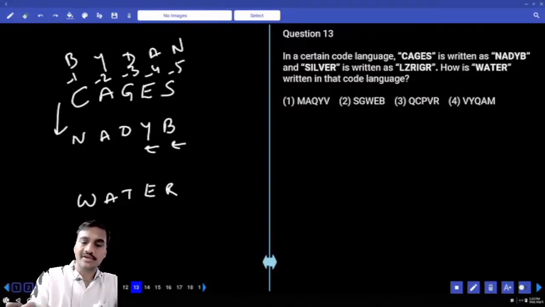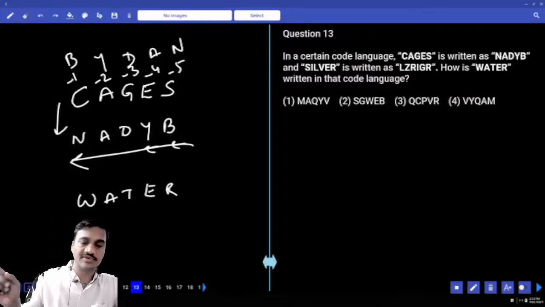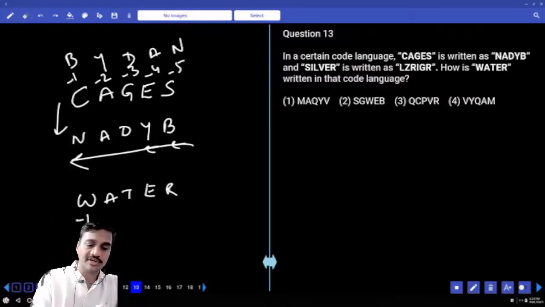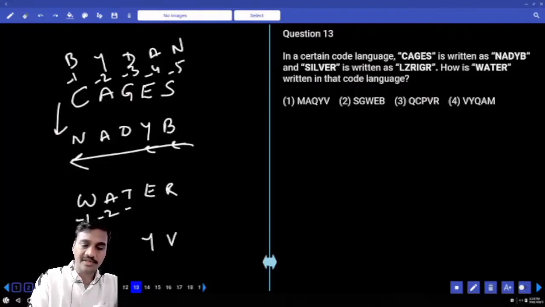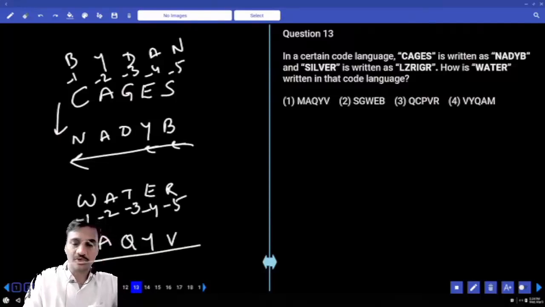BYDAN, now BYDAN is written in the reverse order. Here minus 1, minus 2, minus 3, minus 4, minus 5 were written in the reverse order. W minus 1 is V, A minus 2 is Y, T minus 3 is Q, E minus 4 is A, R minus 5, 18 minus 5 is 13, M. So MAQYV, choice 1, question number 13.